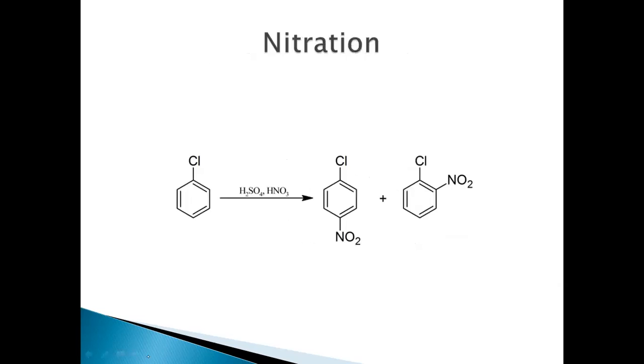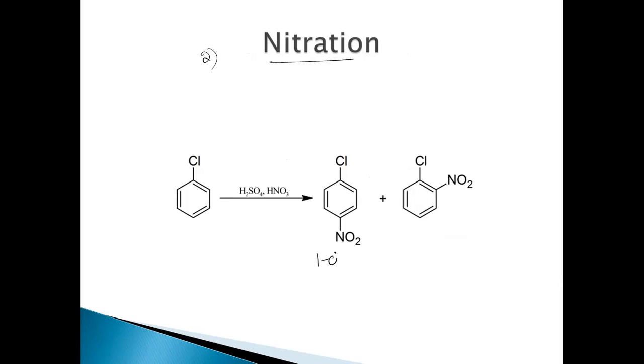Let's look at the second reaction, nitration, where chlorobenzene reacts with HNO3 in the presence of concentrated H2SO4, resulting in the formation of, again, two products, ortho and para.